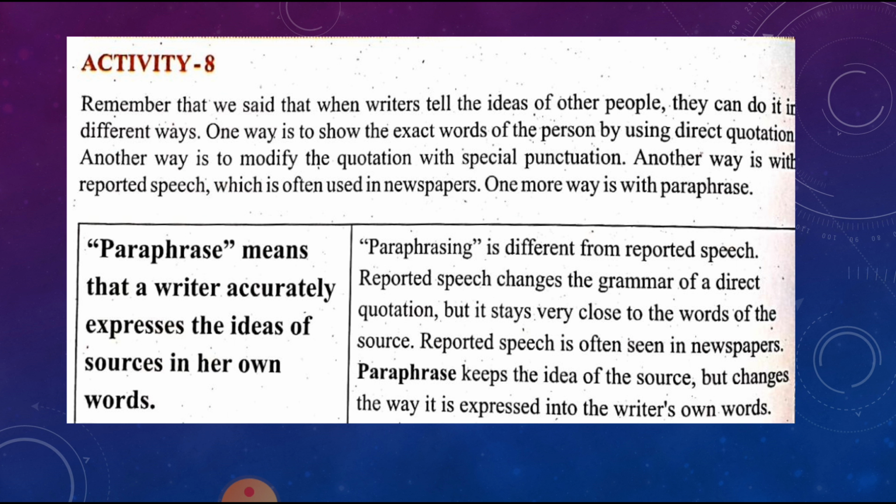Reported speech changes the grammar of a direct quotation, but it stays very close to the words of the source, and it is often used in the newspaper. Paraphrase keeps the idea of the source but changes the way it has been expressed into the writer's own words. That was about paraphrase.